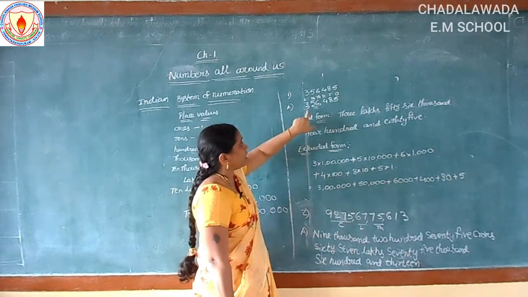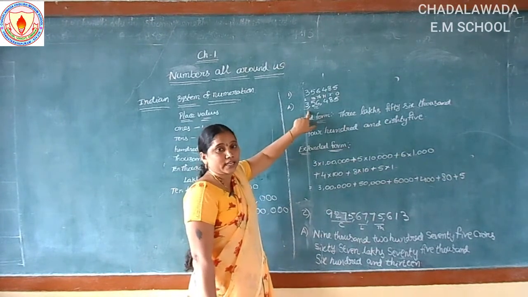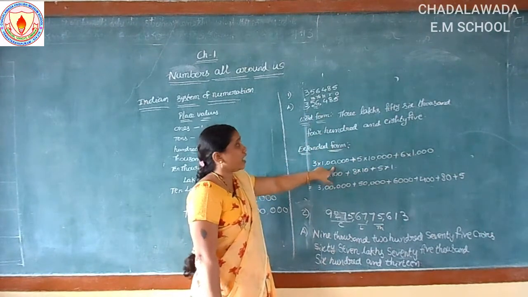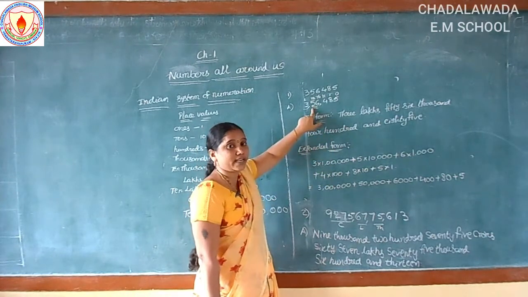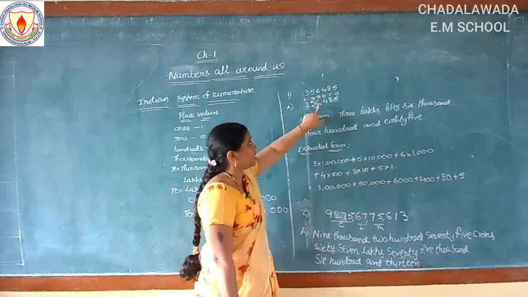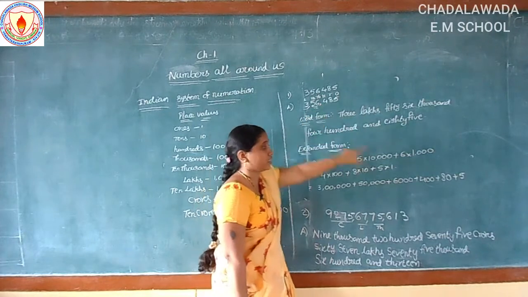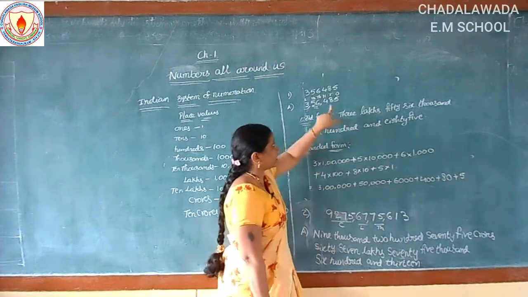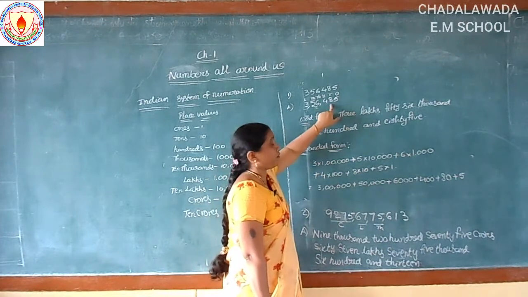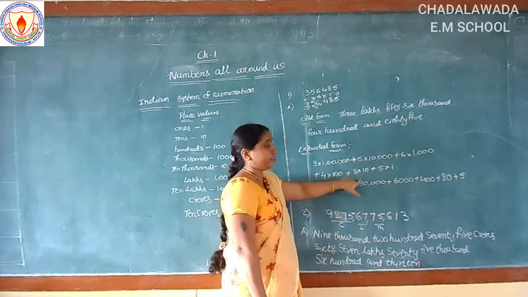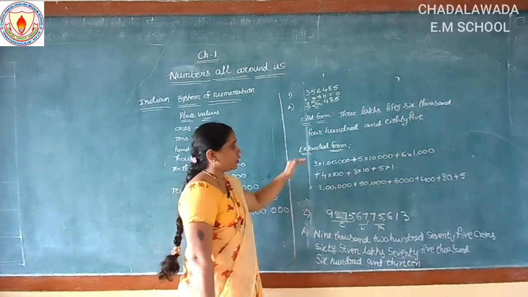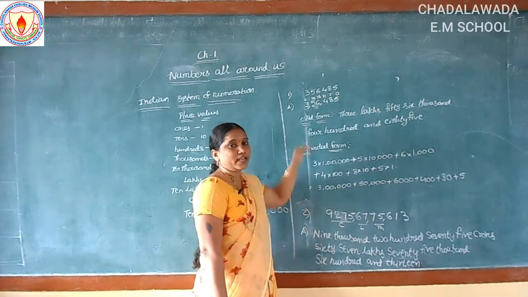Here see, what is the lakhs place number here? 3. So 3 into 1 lakh. And what is the 10,000s place number here? 5. So plus 5 into 10,000. What is the next place value? 1000. So 6 into 1000. What is the next place? 100 place. So 4 into 100. And what is the next number? Tens place number here, 8 into 10. And what is the ones place number? 5 into 1. So this is the expanded form of the given number.